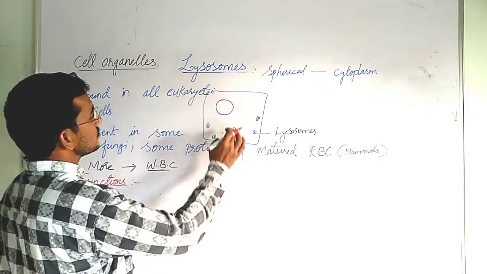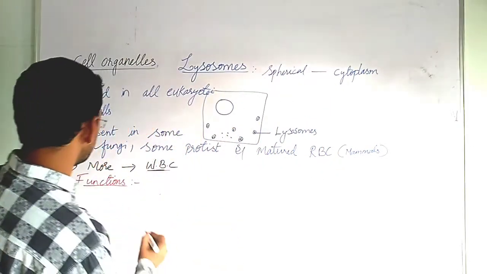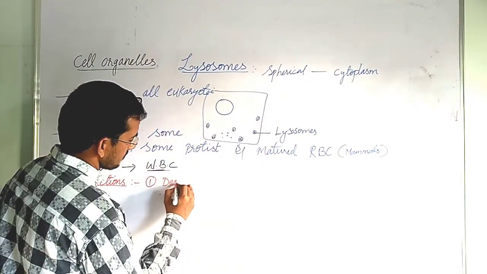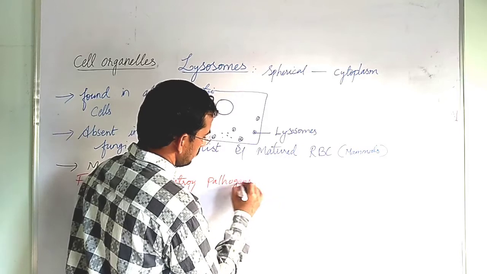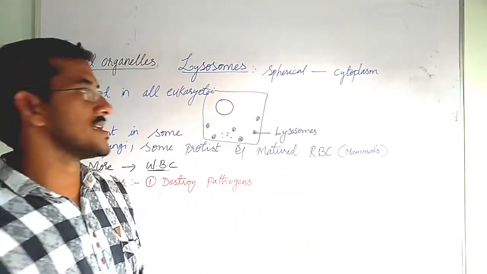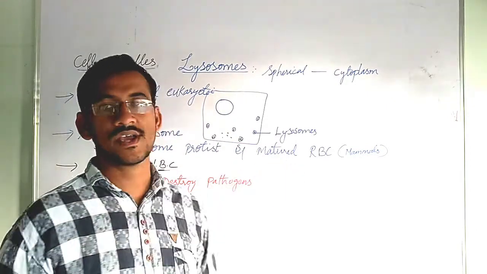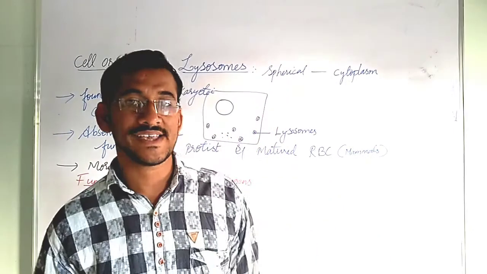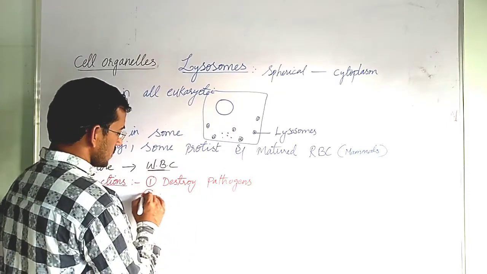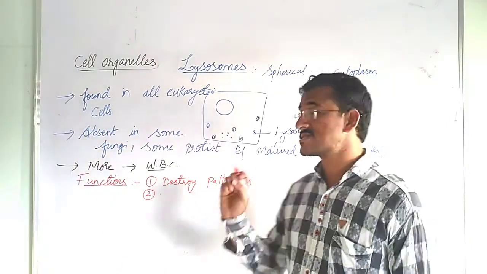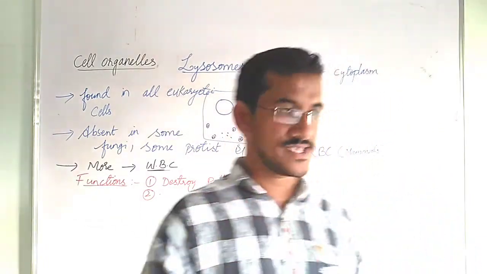Because lysosomes contain destructive enzymes, they help in destroying pathogens, microorganisms which enter into the cell. So they are going to destroy the pathogens, disease causing microorganisms, and they are going to digest the materials which are not digested by the cells. The materials that have to be digested are sent to lysosomes, and lysosomes break the particles or digest the materials.